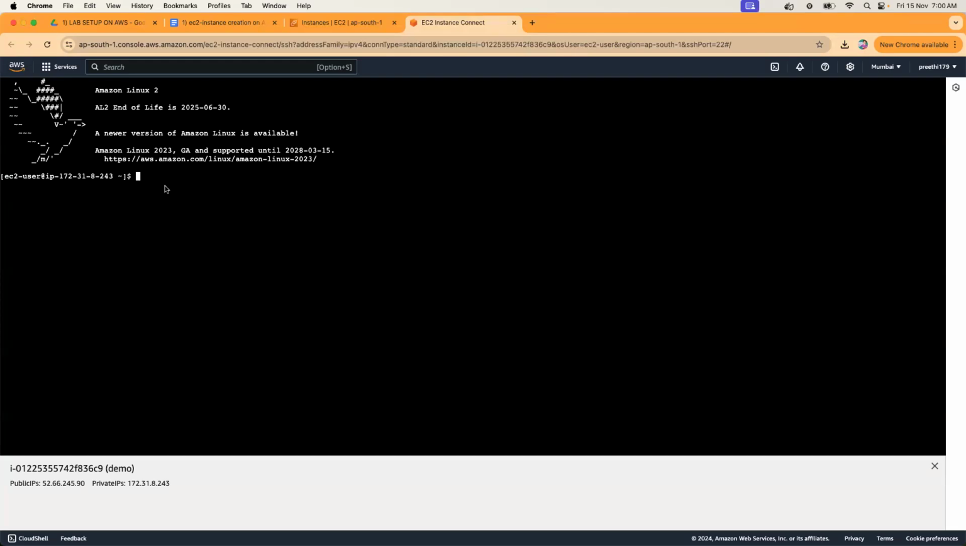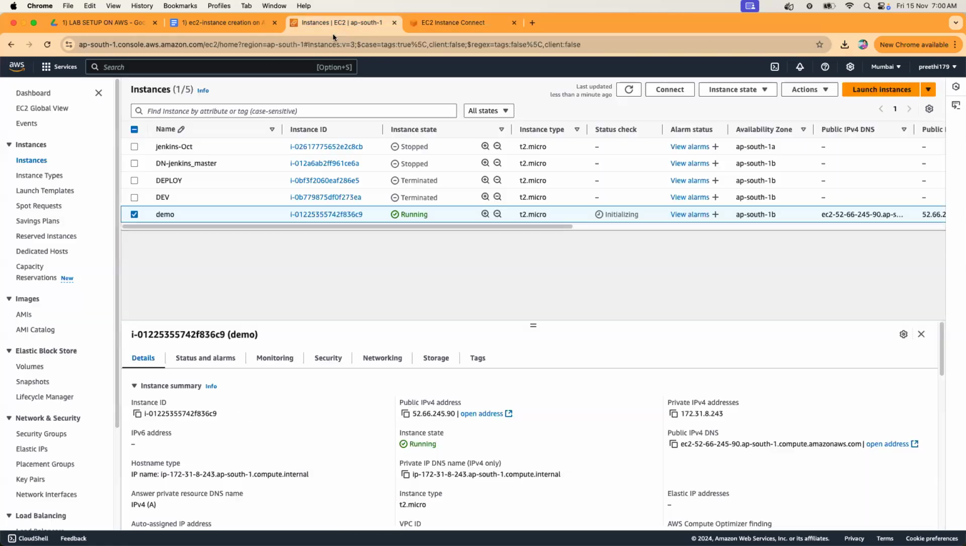So here is the way you can connect, right? You can see the connection here. It's connected already. This is a Linux machine. We can run any Linux commands. This is a browser-based quick connection, which you can use, but it may not be available to connect this way all the time. So how can you connect the other way?